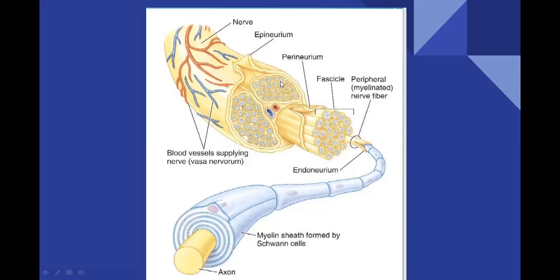Inside the epineurium, many bundles will be there, fascicle bundles. Each fascicle bundle will be covered by perineurium. And in each bundle, many neurons will be there. All these neurons will be covered by endoneurium. So like this, endoneurium, perineurium, and epineurium are there.